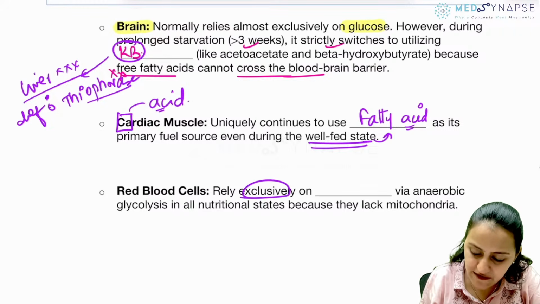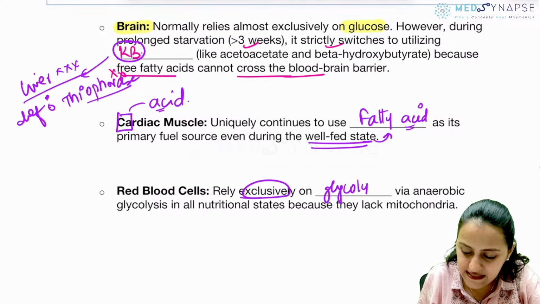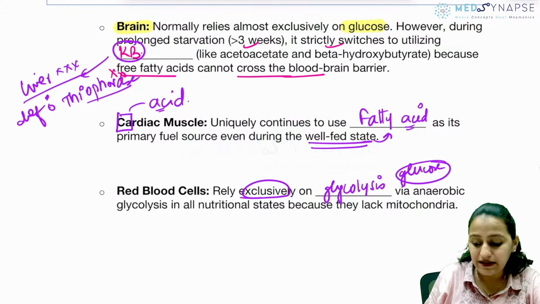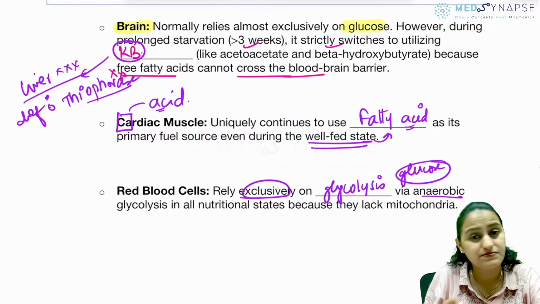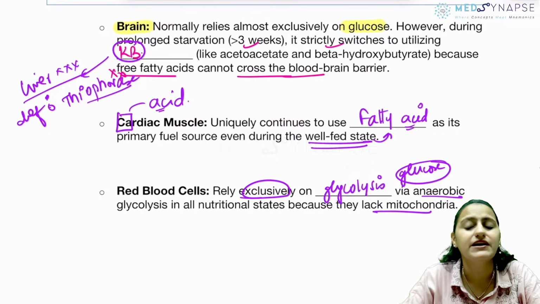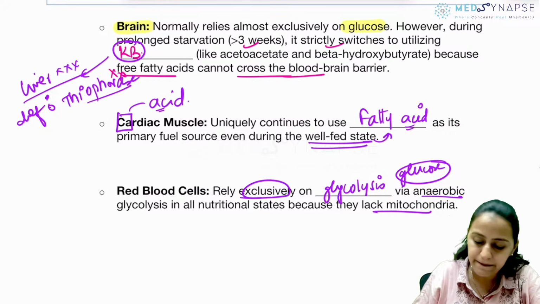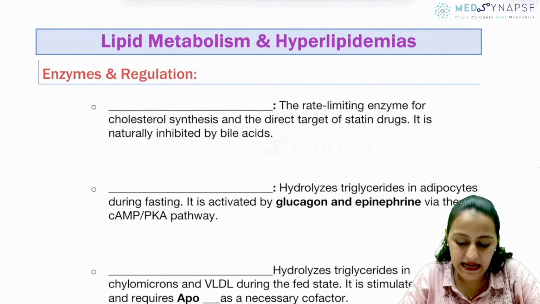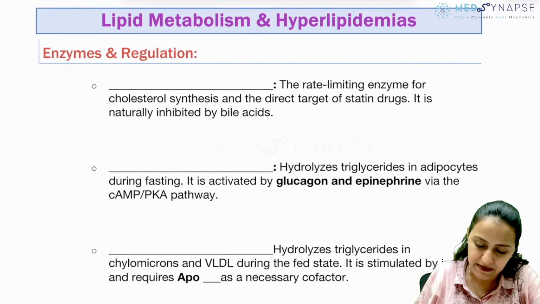RBCs exclusively rely on glycolysis, that is glucose, right? So via anaerobic glycolysis, because they have no mitochondria, they cannot use anything else. Okay, done with this. Going to the lipid part, the enzymes and regulation in lipid metabolism.